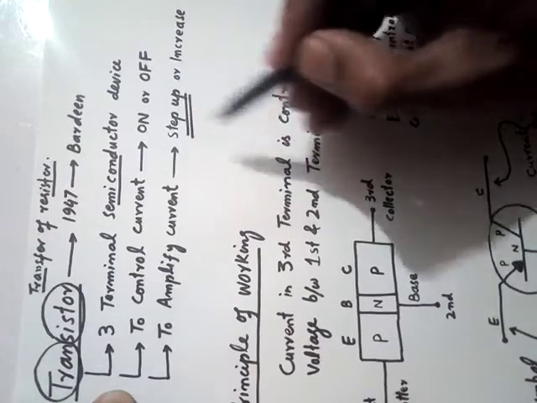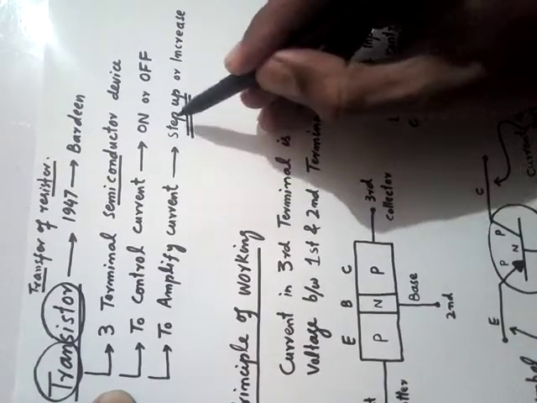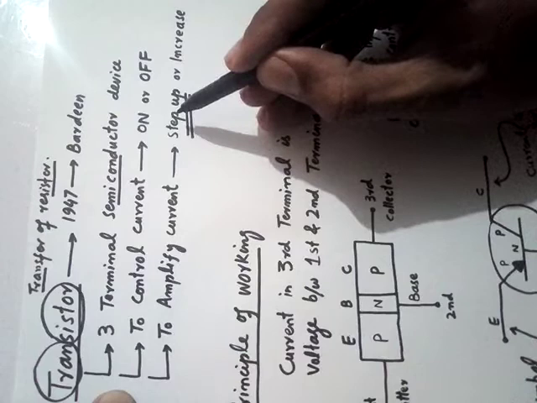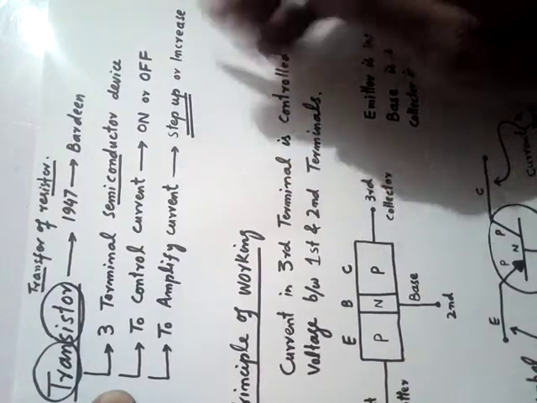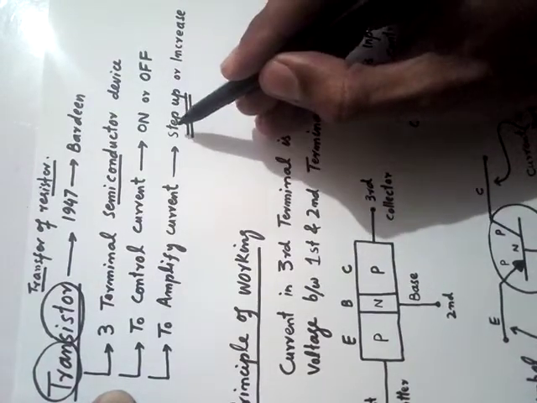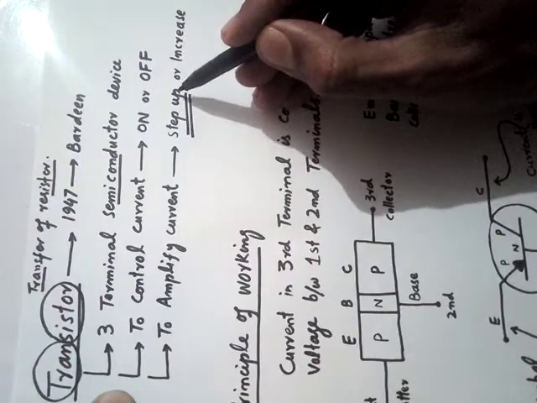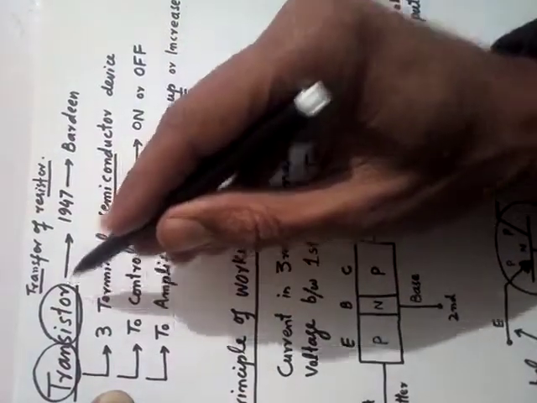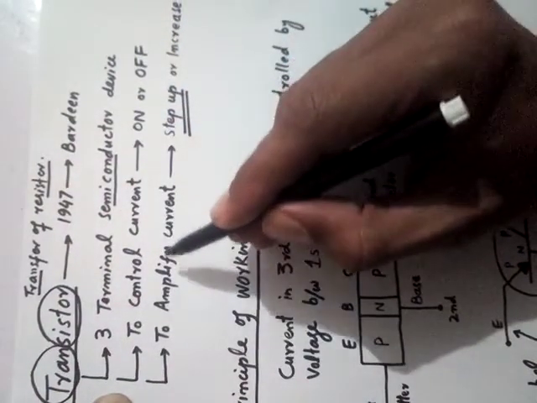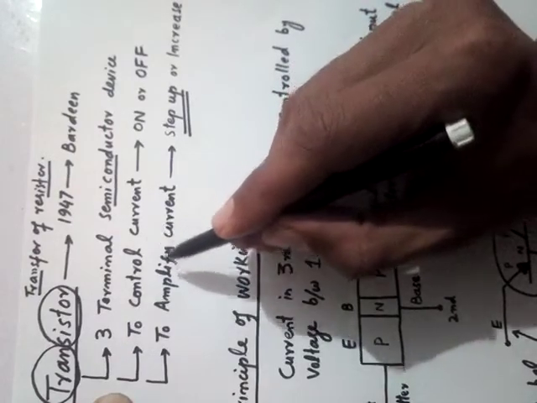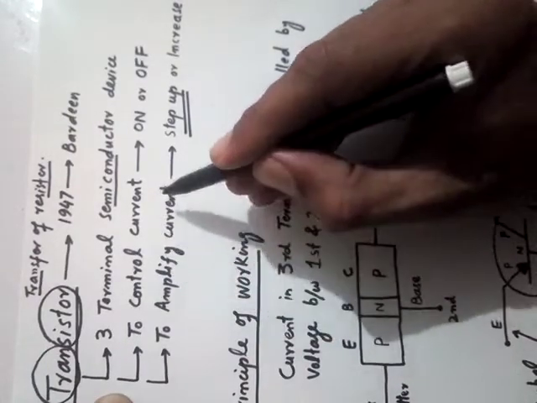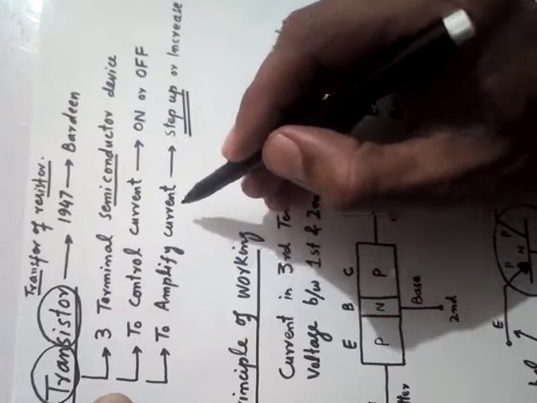What does a step-up transformer do? We apply a small voltage at input and we get a large voltage at output. We call it a step-up transformer. In the same way, the transistor does the same job. We apply a small current as input and we get a large current as output.